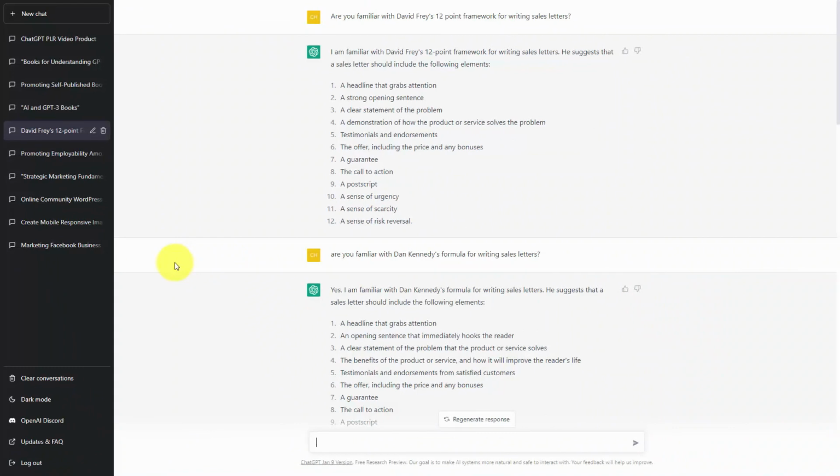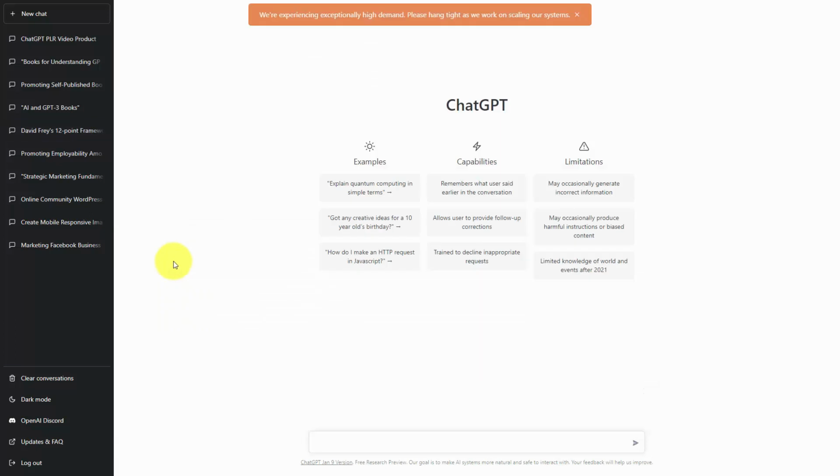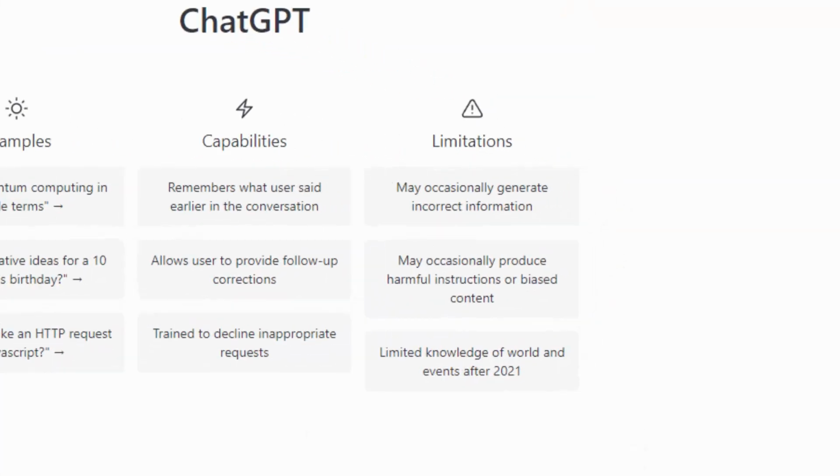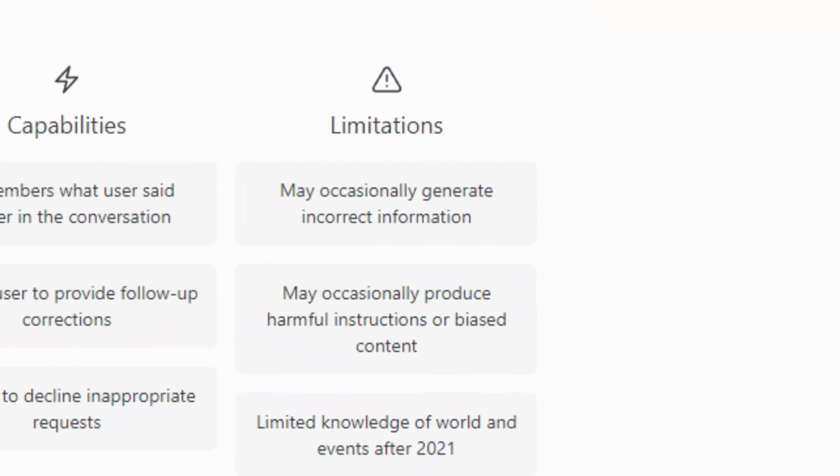Hello and welcome. Once you understand how to operate the basics of ChatGPT, you will be able to overcome a blank screen when you need to produce content or elements in your business that would otherwise be difficult to construct from scratch. At the same time, you must realize ChatGPT's limitations. It does generate incorrect information. It also might produce information or lines or content that may be harmful to your brand or harmful in general.